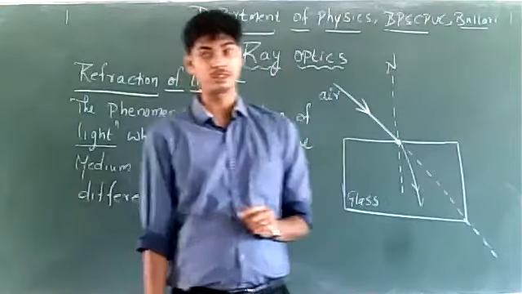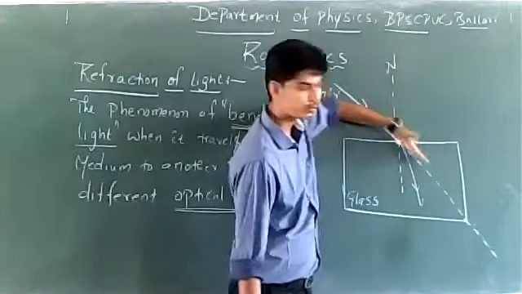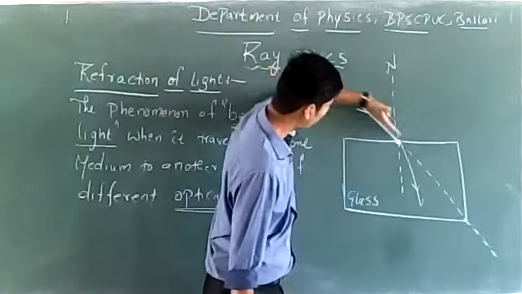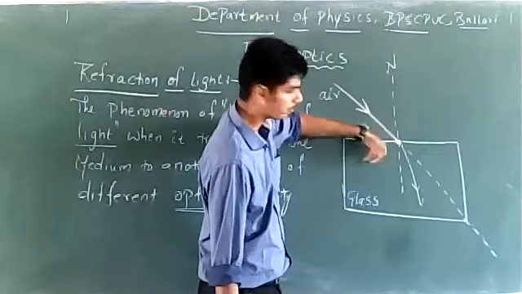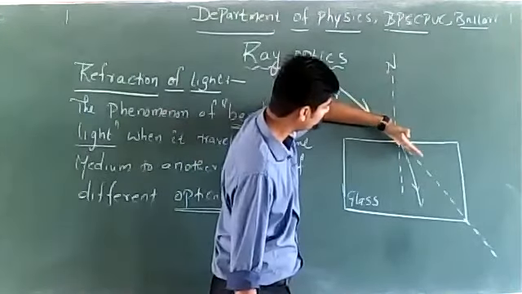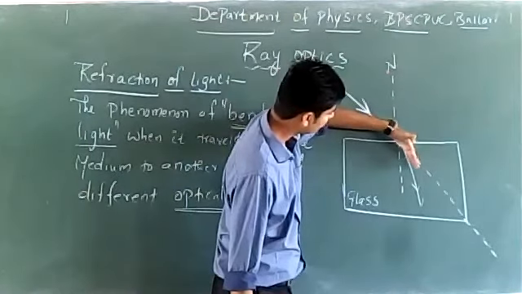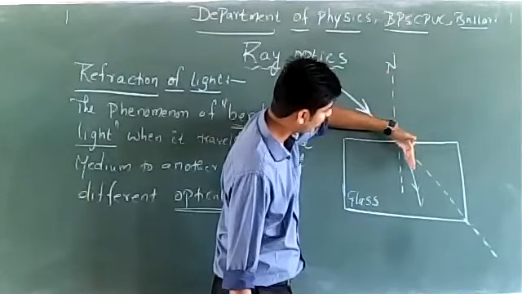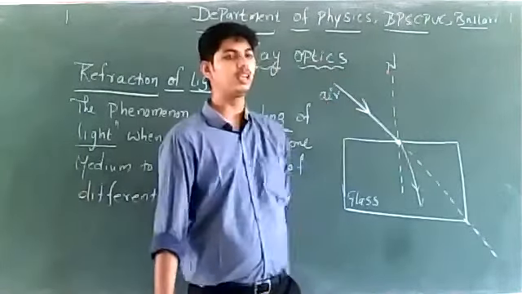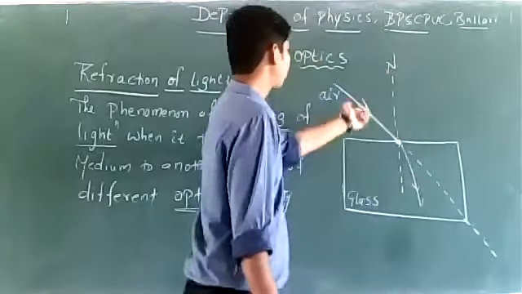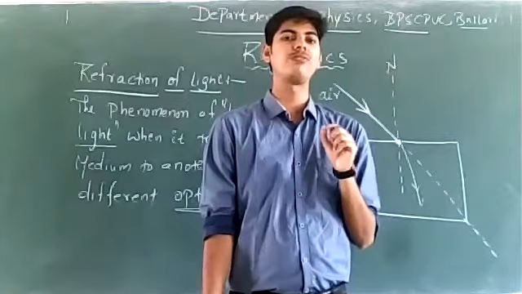We expected the ray of light to travel along a straight path, but once it enters another medium, instead of following its original direction, it bends or deviates from its original direction. This phenomenon is called refraction of light.